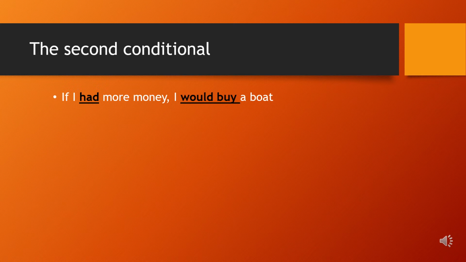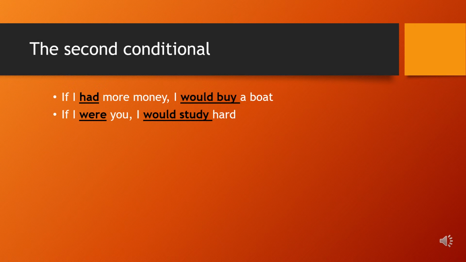So it is a present wish. I wish something which is not real, which is not available now. Also, we use the second conditional to give advice. For example, if I were you, I would study hard. It means that you should study hard.